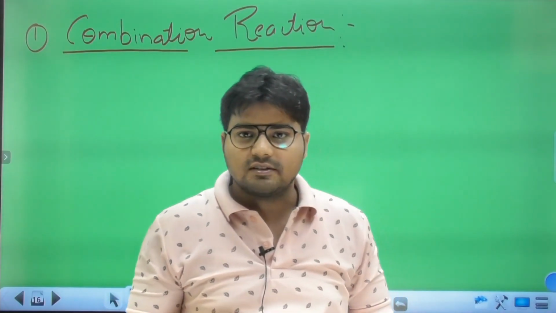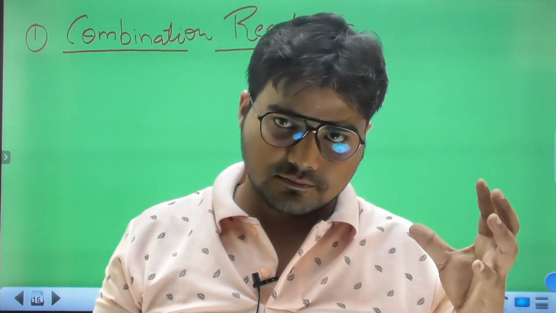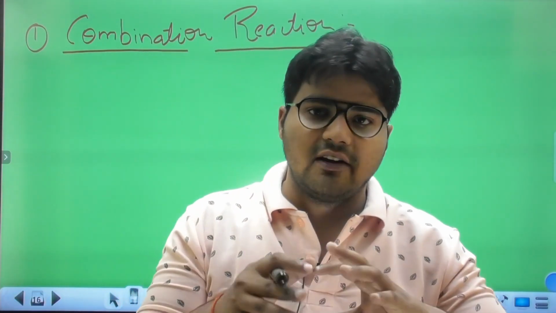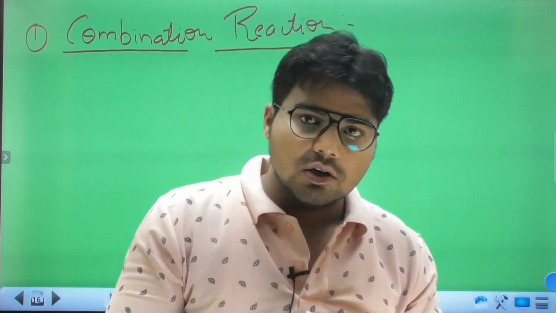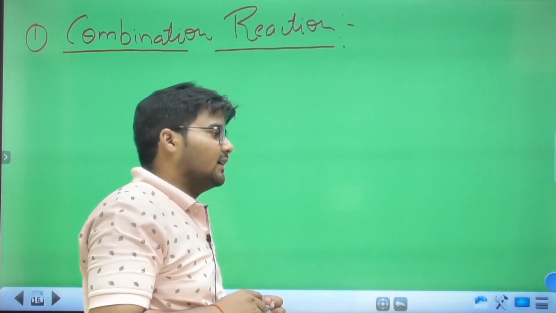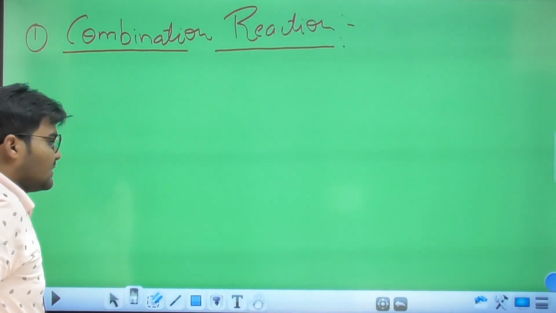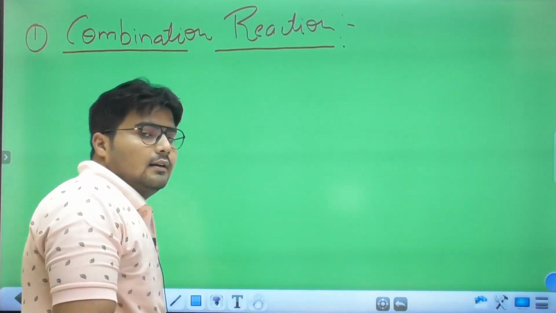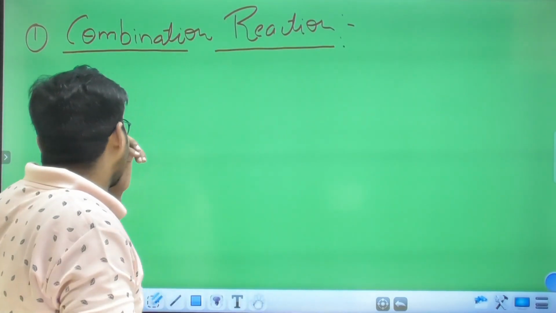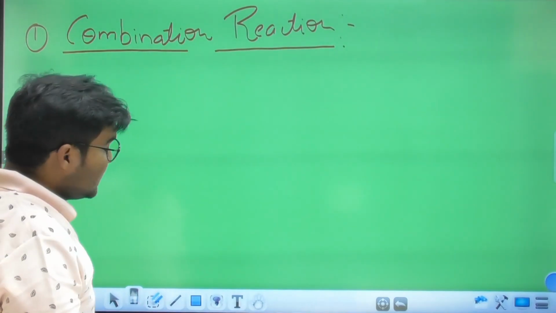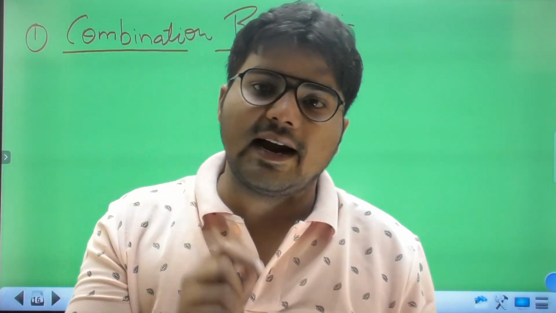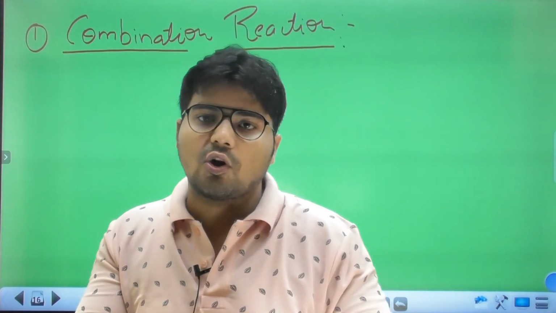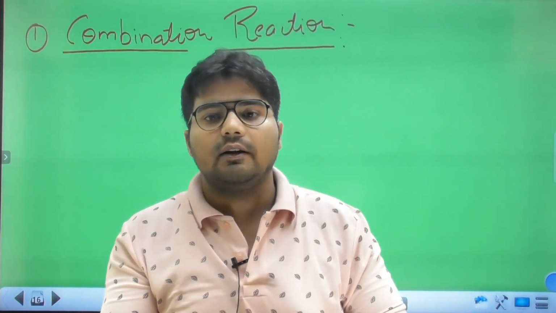In chemistry, whatever reactants meet, combine and form a reaction and form a new product. There are so many types of reactions, so we take a quick glance at the topic of chemical reactions. The first topic is types of chemical reactions, and the first kind is the combination reaction.